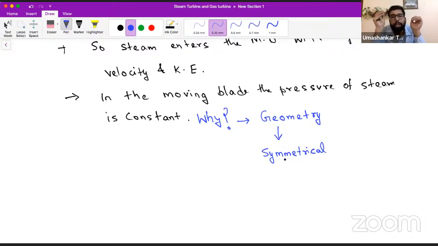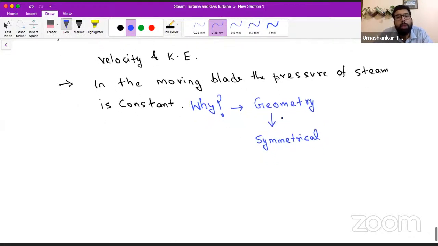So someone will say, how will the velocity change? Velocity is changing because of the striking, because of the loss of momentum here. So if someone asks you why in the moving blade the pressure of steam is constant, because of the geometry of the blade, which is symmetrical. Somewhat an impulse turbine moving blade looks like this. This is symmetrical.